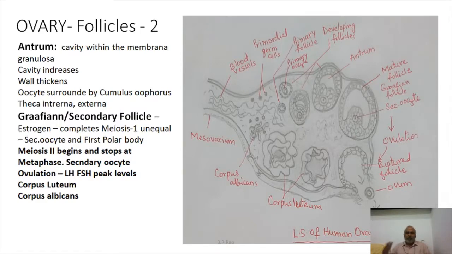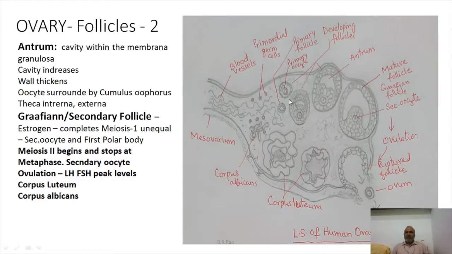The prophase 1 will be completed. As prophase 1 is completed, the primary oocyte becomes a secondary oocyte, and it also forms a very small cell called the first polar body. We will see all those things in the next slide.